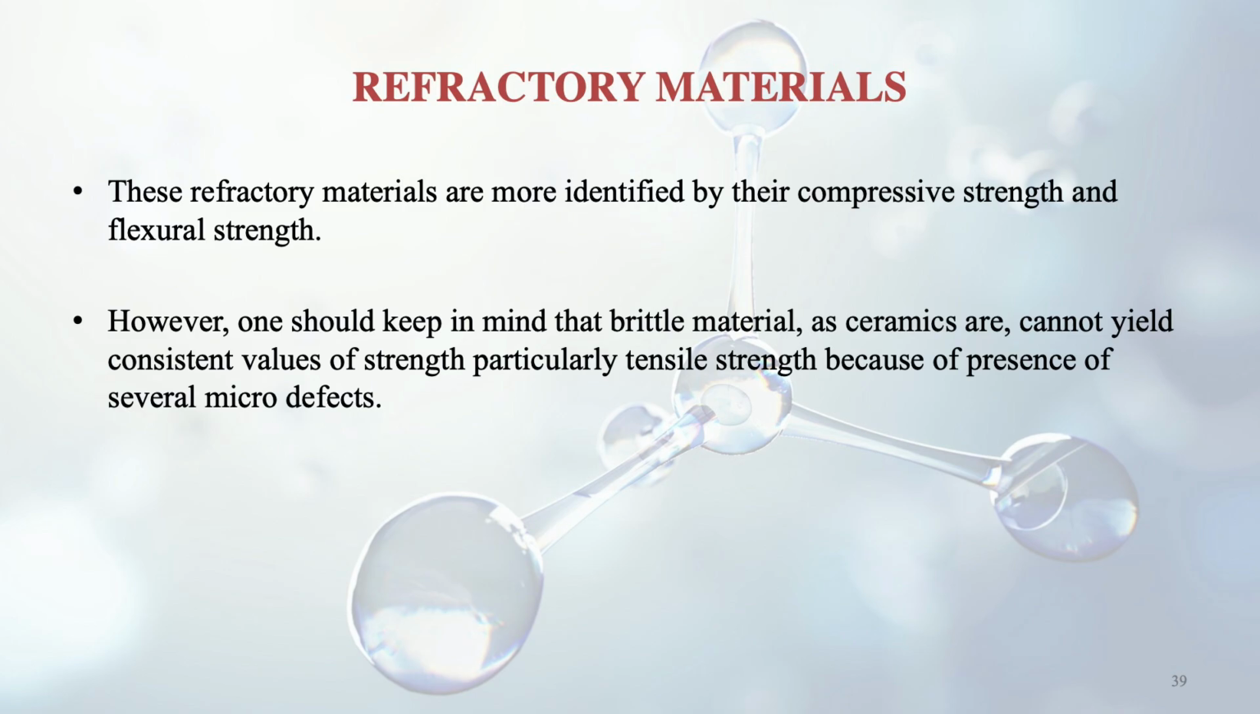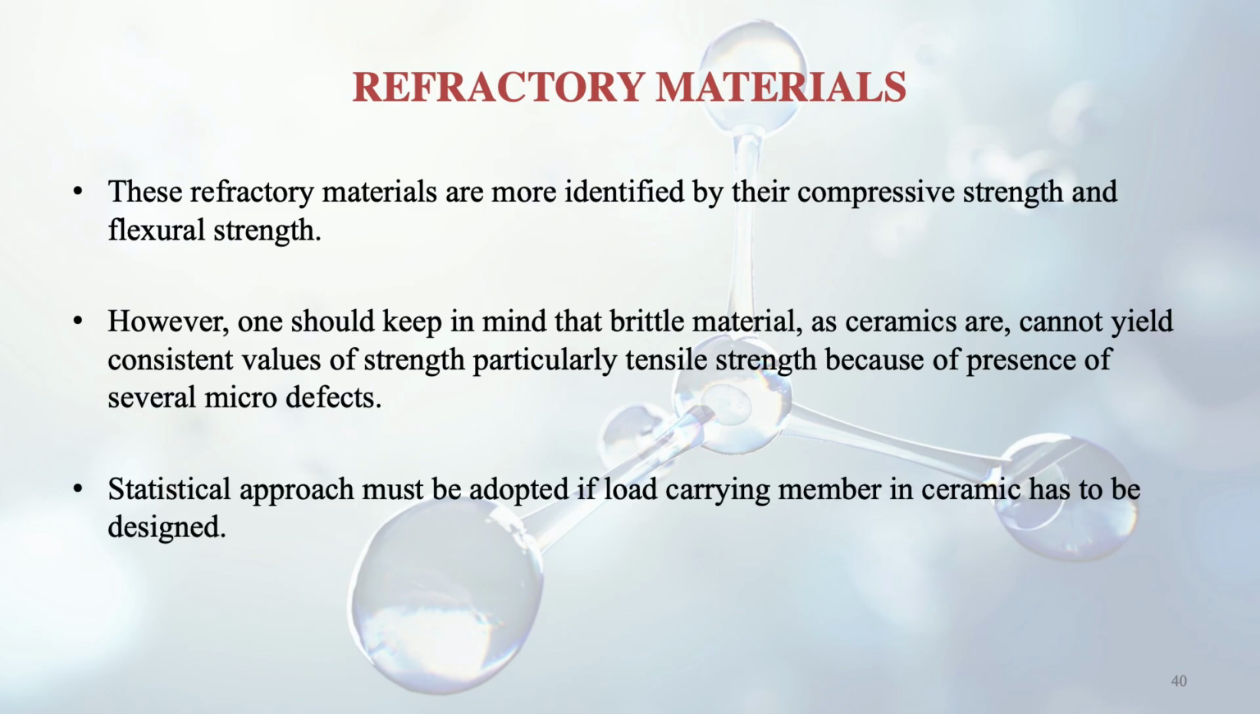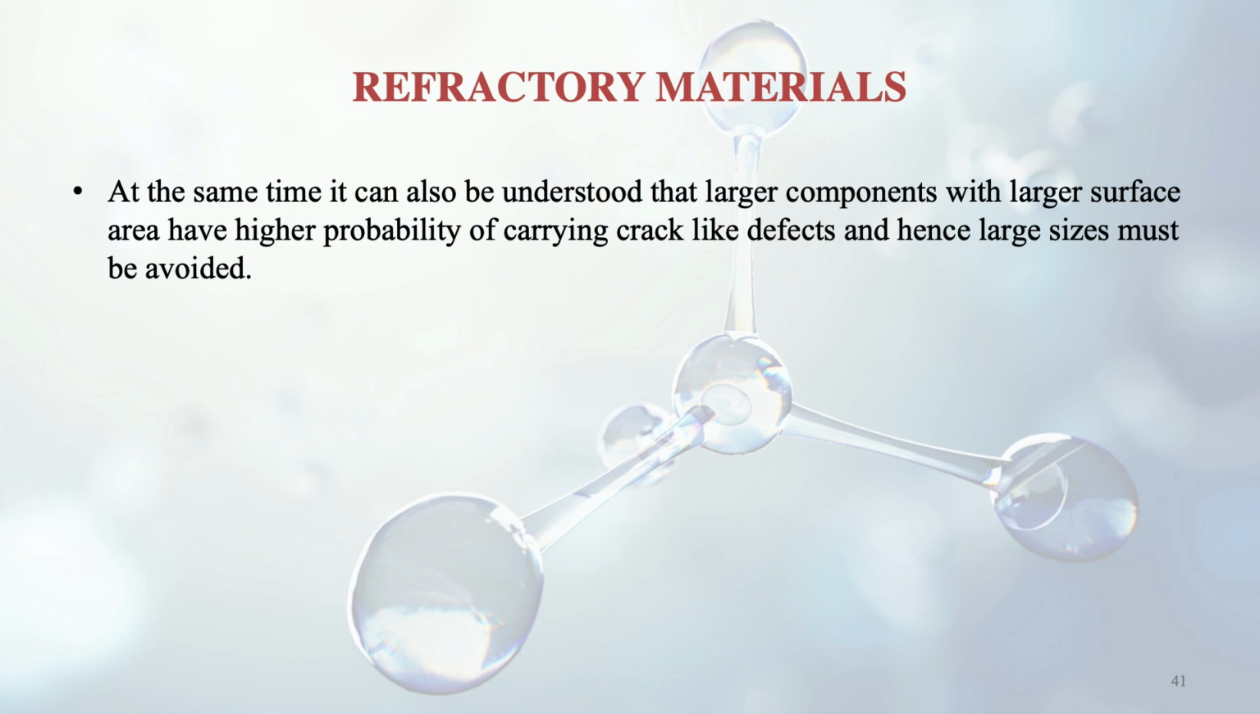Why? Because of the presence of several micro defects. Thus we have to adopt a statistical approach if we want to know the tensile strength or the load which this member can carry. At the same time, larger components with larger surface area will have a higher probability of carrying crack-like defects, and hence large sizes must be avoided. Whenever we use a refractory material, too large a size should not be used, because the probability of having a crack in it would be higher.